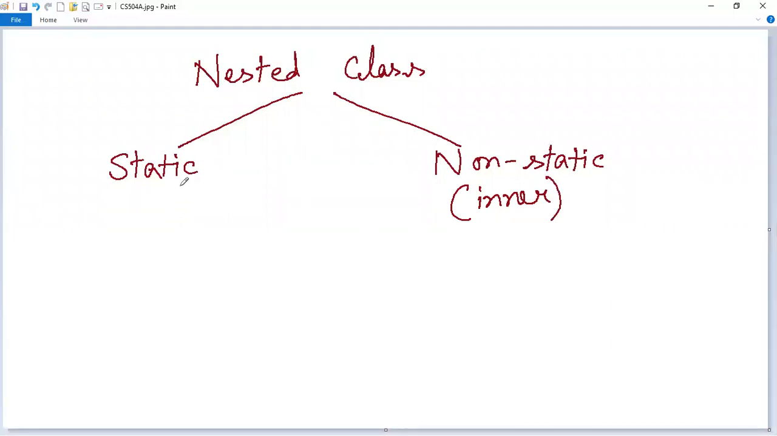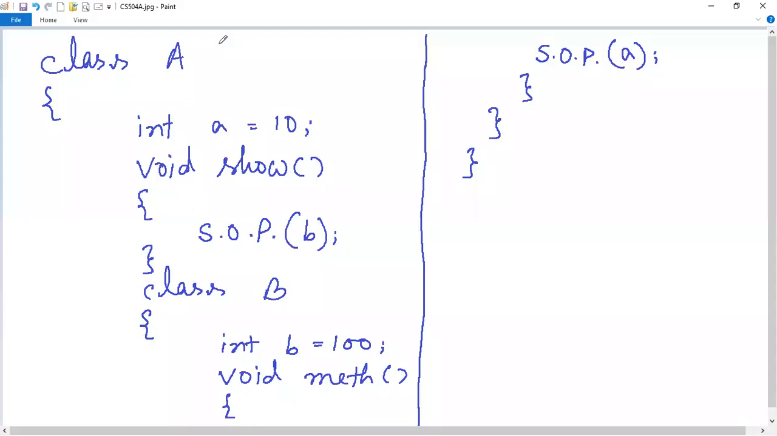Now, if we place the static keyword before a nested class, then some problems will arise. Then you will see why we don't use the static keyword before an outer class name. But before going into that, let me explain nested class properties in brief. Here I have written a small program. This program will not be executed.